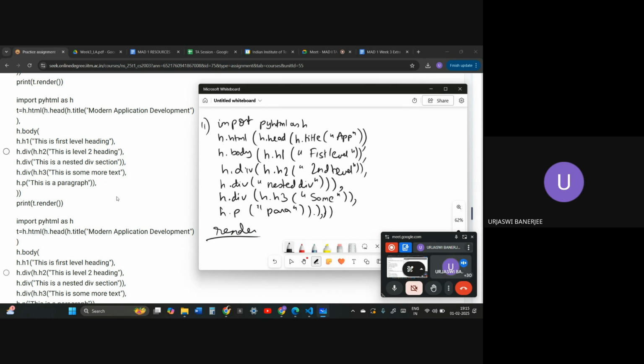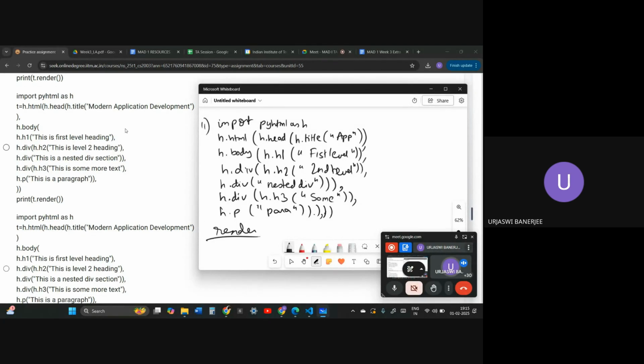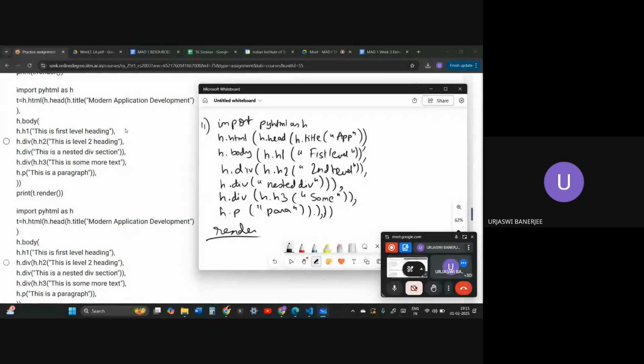1 2 3 4, 1 2 3 4. I gave an extra bracket for every section because I gave the body over here like this. So ignore my brackets. If you're taking my brackets, you should have taken an extra bracket like that.